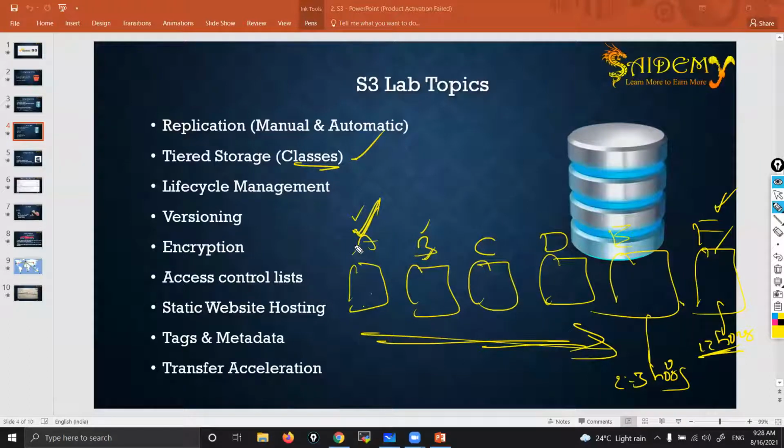I have data that is important, but not so important, and every now and then I won't access the data, like uploading and downloading. At that time I choose either C or D. I have data that, after uploading, whenever I want to access it, I can wait for 2 to 3 hours. At that time I choose E. I have some data that, after uploading, I can wait 12 hours to access. Then I choose F. So based on requirement, you choose a type.